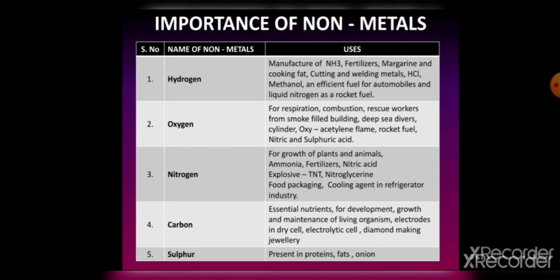A mixture of oxygen and acetylene is used to produce flame which has a high temperature. That flame is nothing but the oxyacetylene flame. That flame is used to cut and weld the metals. Oxygen is extensively used in the manufacturing of important compounds like nitric acid and sulfuric acid. In hospitals, oxygen-filled cylinders are used to supply oxygen to the patients suffering from respiratory problems.